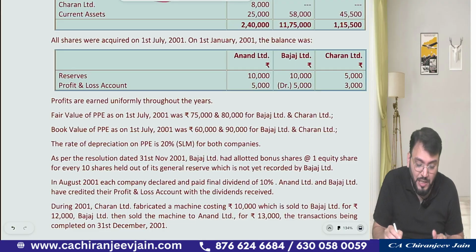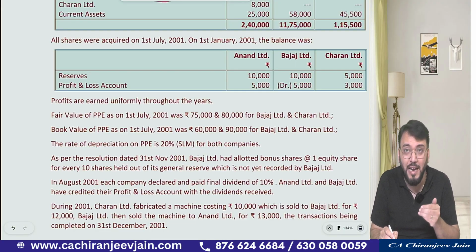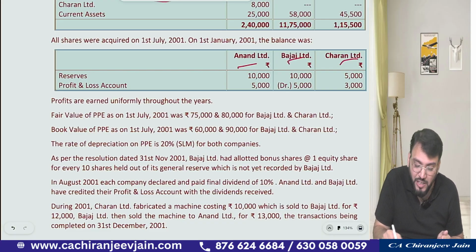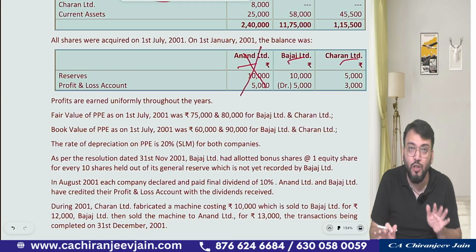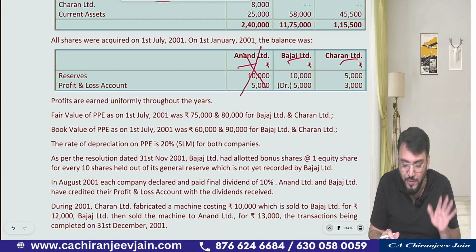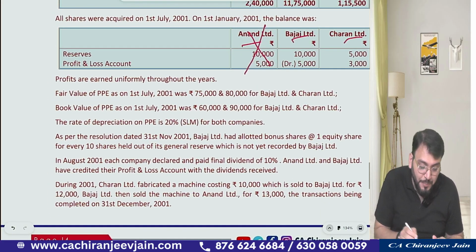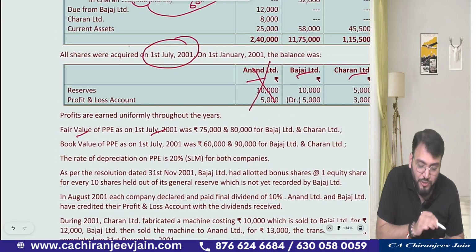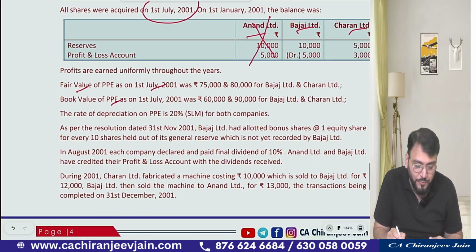Now in this question they have given you the reserve and profit and loss account at the beginning of the year for Anand, Bajaj, Charan. This information is not at all relevant, means any opening balance information of the parent company is not at all relevant. Then they have given the fair value of PP on 1st July, means on the date of acquisition. The date of acquisition was 1st July. They have given book value.